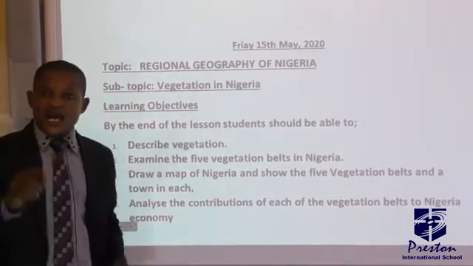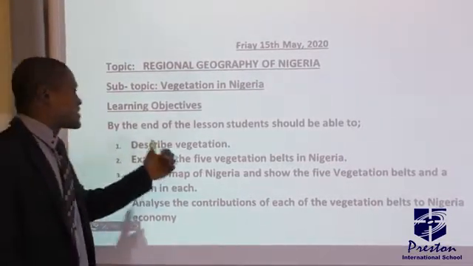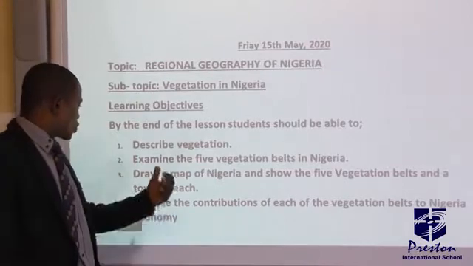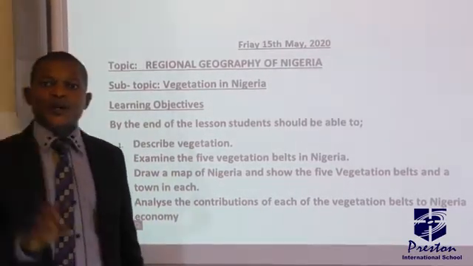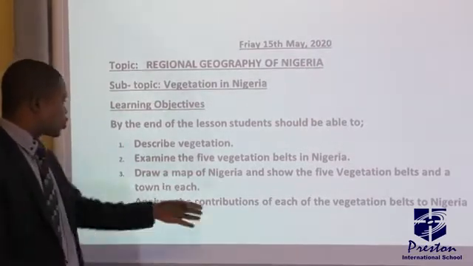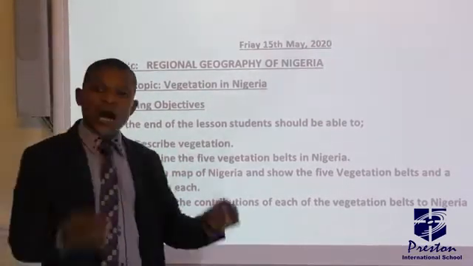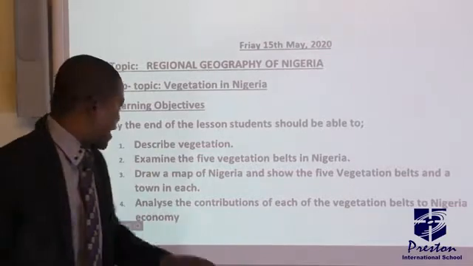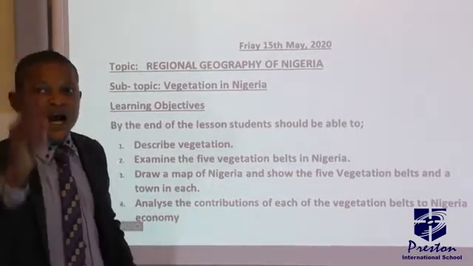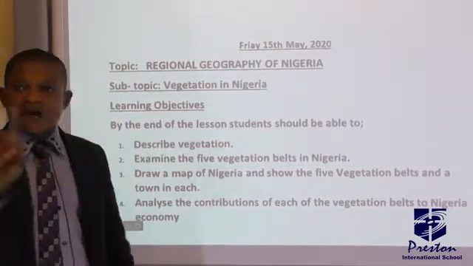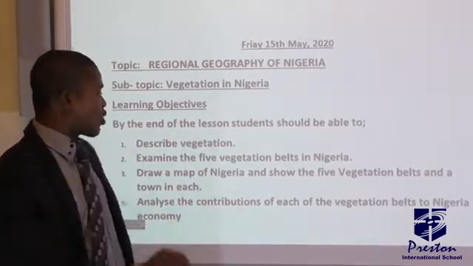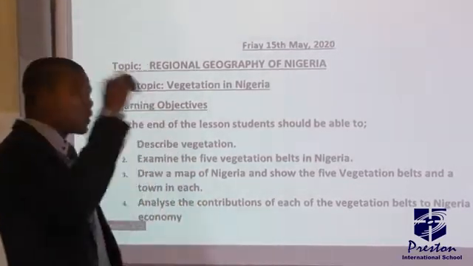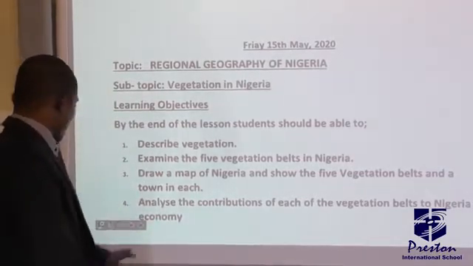By the end of this class, you should be able to describe vegetation. You should be able to examine the 5 vegetation belts in Nigeria. You should be able to draw a map of Nigeria and show the 5 vegetation belts and at least a town where each of these belts is found. And lastly, you should be able to analyze the contributions of each of these vegetation belts to the economy of Nigeria.